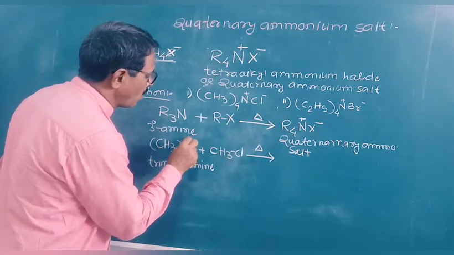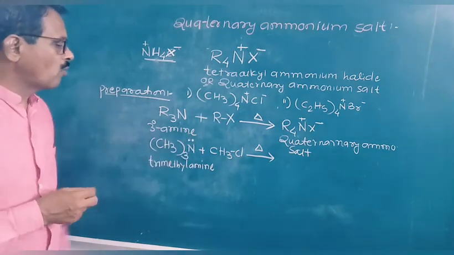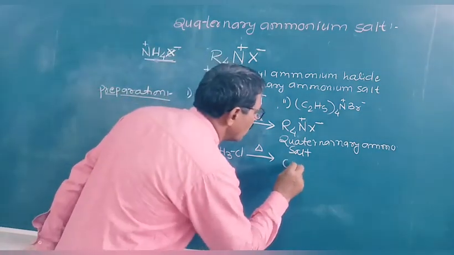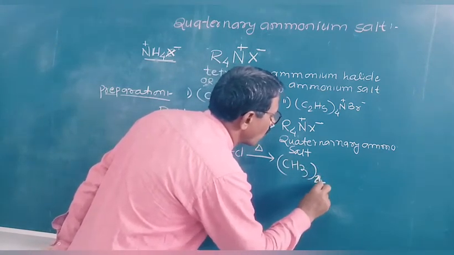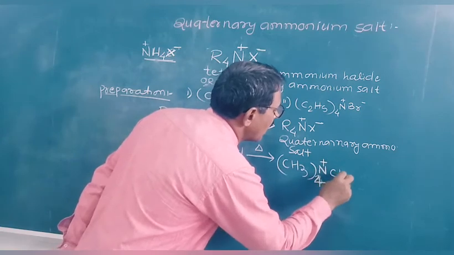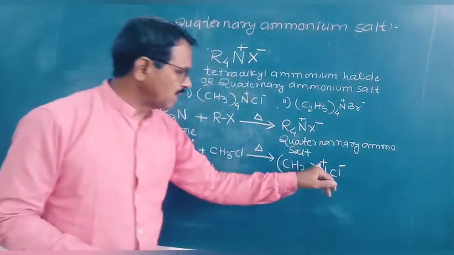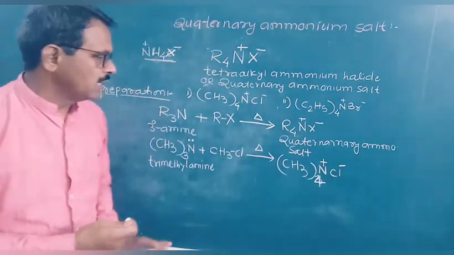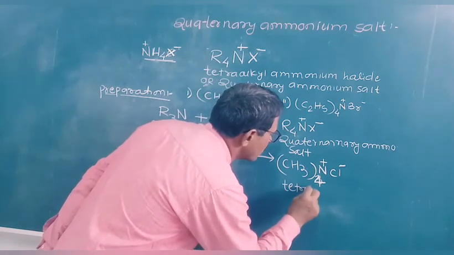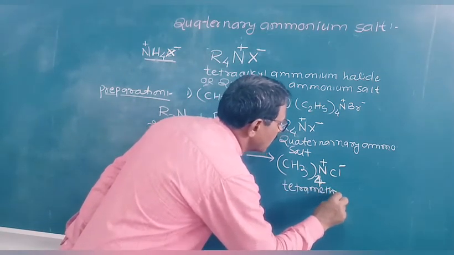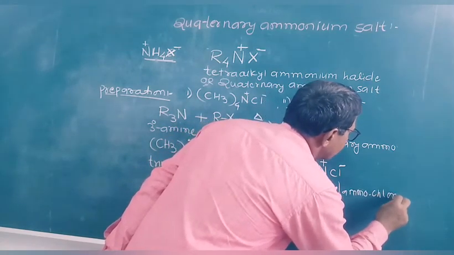There is a lone pair of electrons present on the nitrogen atom. This nitrogen atom can donate the lone pair for bond formation, and the product formed is (CH3)4N plus and Cl minus. The nitrogen atom has donated the lone pair, so it carries a positive charge and the chlorine carries a negative charge. It is known as tetramethyl ammonium chloride.